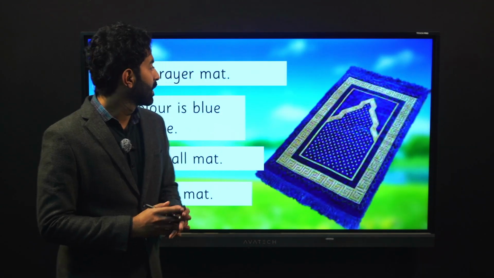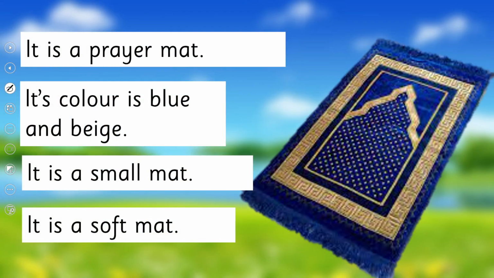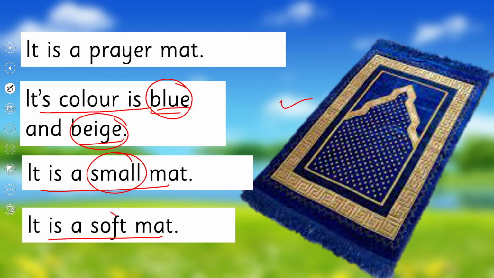Now, here, what is it? It is a prayer mat. Its color is blue and beige. It is a small mat. It is a soft mat. So these are the words that are called describing words: blue, beige, small, and soft. They are describing our noun, which is mat.